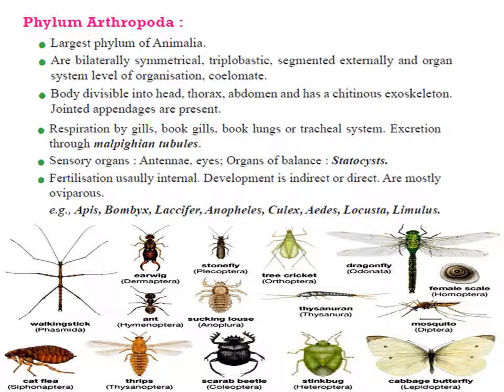Animals are unisexual, they have internal fertilization, they may have indirect or direct development. Some of the members of phylum Arthropoda are economically beneficial like Bombyx mori, silkworm, Laccifer which produces lac, and Apis indica that helps in apiculture. Some of them spread diseases also like Anopheles, Culex, Aedes mosquito. Some of them are very gregarious pests. They harm the crop plants like locust.